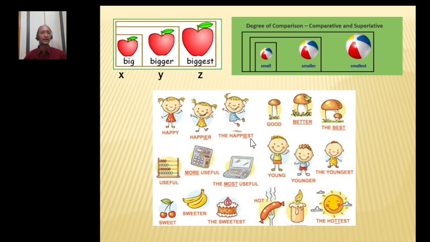Happy, happier, happiest. Good, better, best. Useful, more useful, the most useful. Young, younger, the youngest. Sweet, sweeter, the sweetest. Hot, hotter, the hottest. All superlatives are taking the.